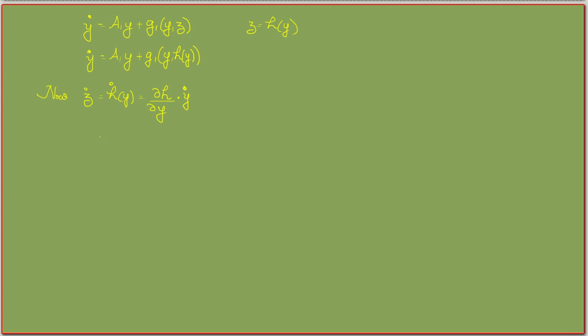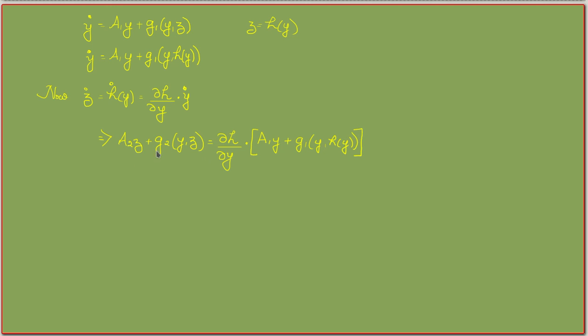So this implies z dot is equal to a2 into z plus g2 into y comma z, which is equal to dou h by dou y into y dot. Y dot is this equation, a1 into y plus g1 into y comma h of y.